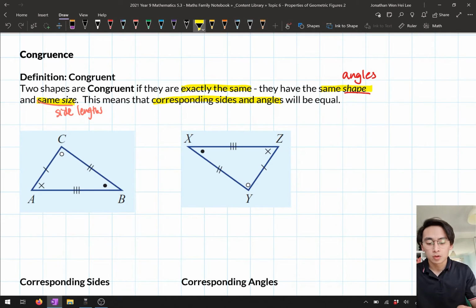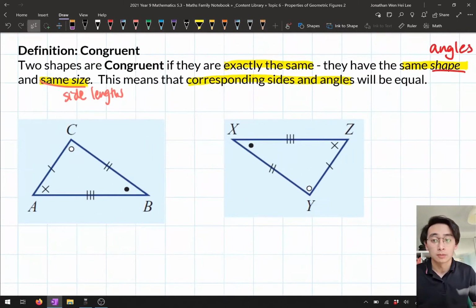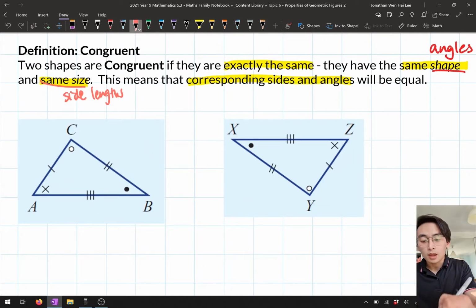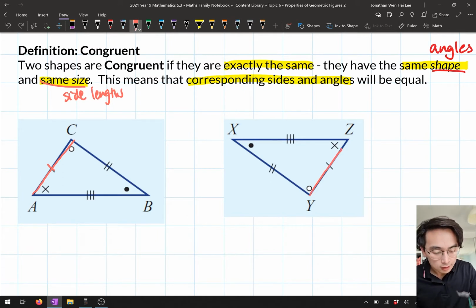So for example, we have two triangles here, and these two triangles are congruent. Let's talk about the sides first. I've got this side over here, AC, and if you have a look, it has one dash through it. In my second triangle, I have this other side, ZY, which also has one dash through it. So those two sides are matching, they're equal in size. And then we can do the same for all the other sides.